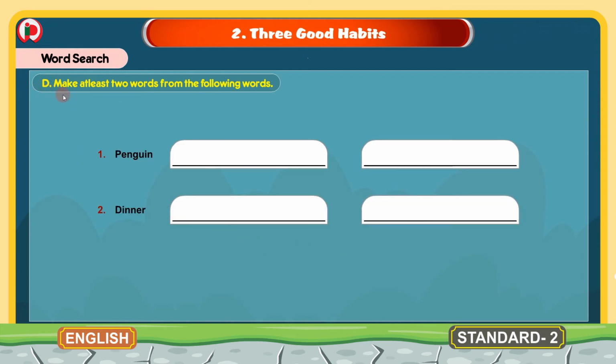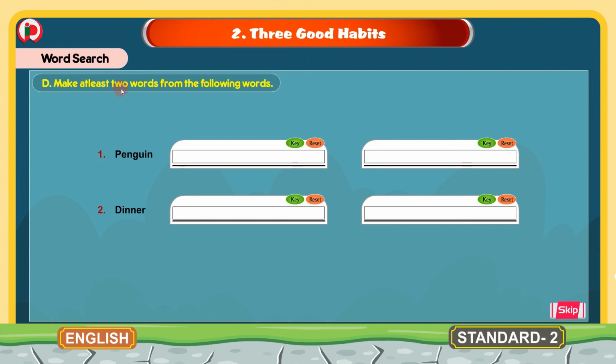D. Make at least 2 words from the following words. Children, here we are given 2 words. 1. Penguin. 2. Dinner. So from this given word, we have to make 2 more words with the letters of this same word. Now, one we can write as P-E-N, pen. And the second word we can write as in.